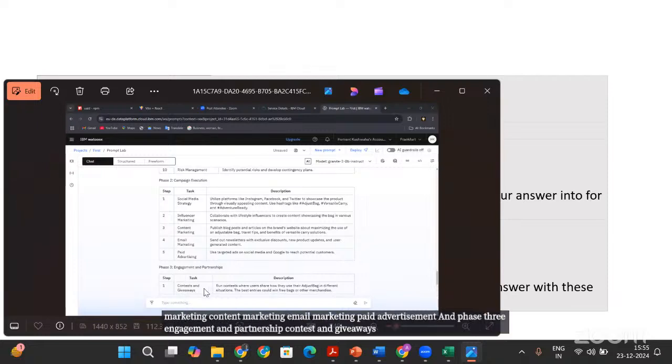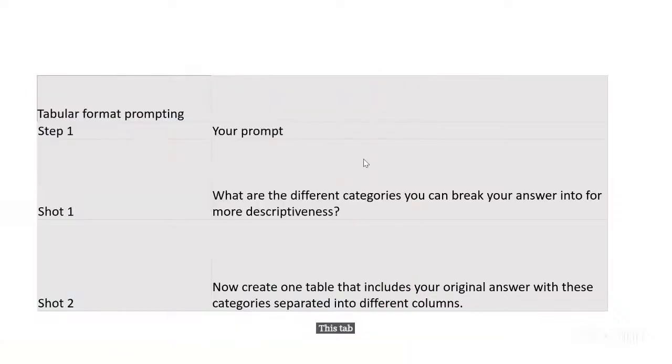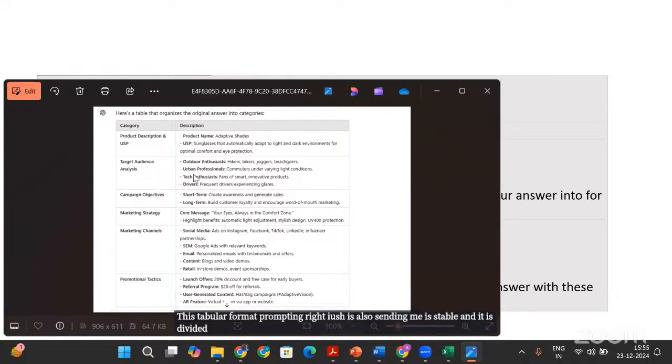So a really proper marketing strategy has been made with the help of chain of thought prompting and this tabular format prompting, right? Ayush is also sending me his table, and it is divided into all these columns with a step-by-step approach of what to do and what not to do for the marketing.